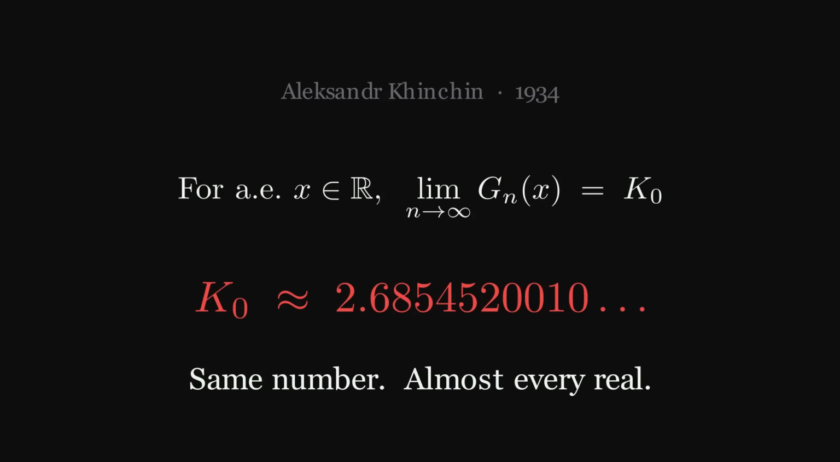Almost every real. The golden ratio misses it. Root 2 misses it. e misses it. All the numbers we care about, at least the ones we know by name, miss it. They are the measure 0 exceptions. Everybody else, every generic real number, hits K0 exactly. So let us watch it happen.